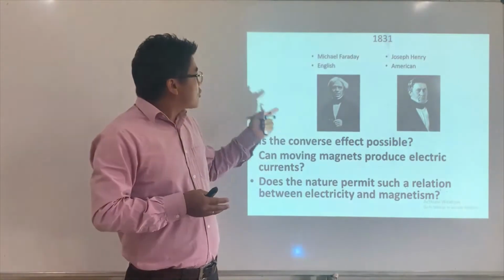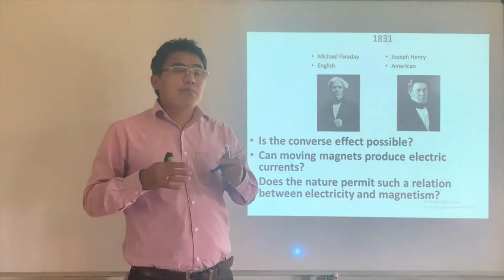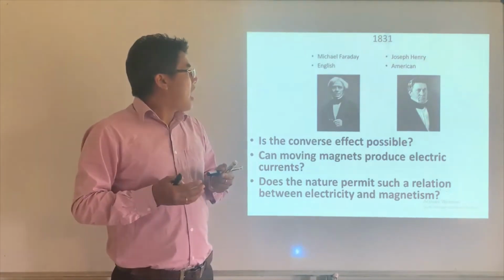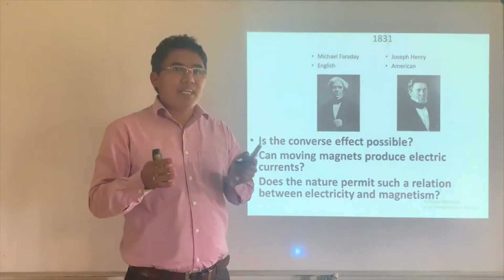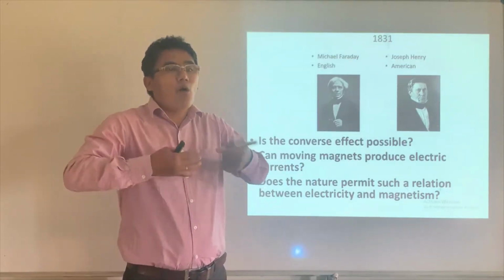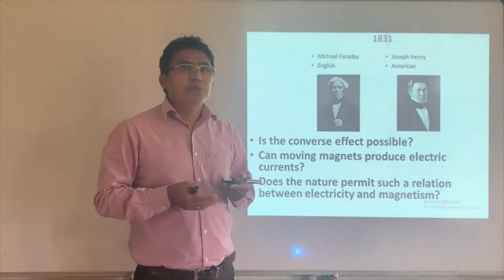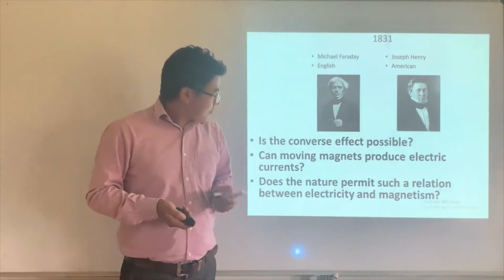So that new discovery, that moving charge produces magnetic fields, is the foundation for entire electricity. The electricity that we generate these days is the outcome of these two scientists, right? So this is all about the introduction.